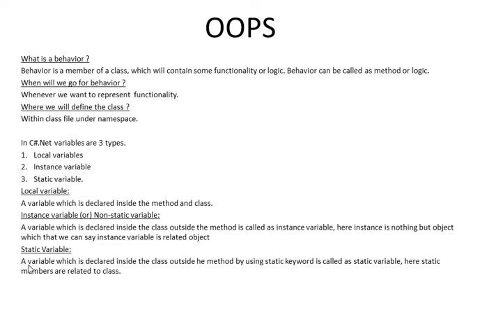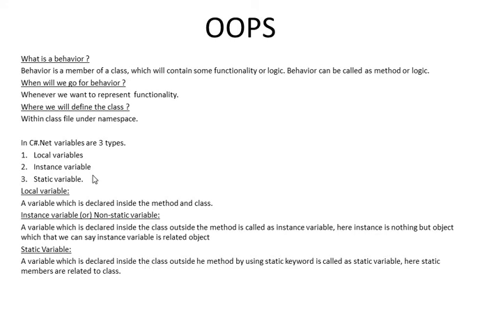Static variable. What is the static variable? A variable which is declared inside a class outside the method by using the static keyword is called a static variable. Here static members are related to the class. So a static variable is whenever we declare a variable using the static keyword. The static variable we can declare inside the class.